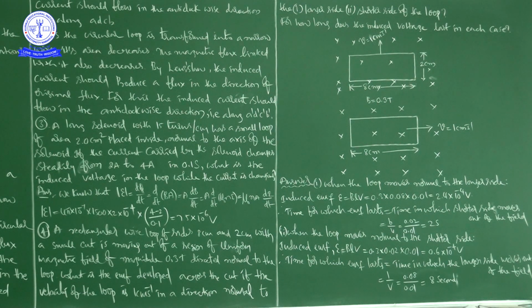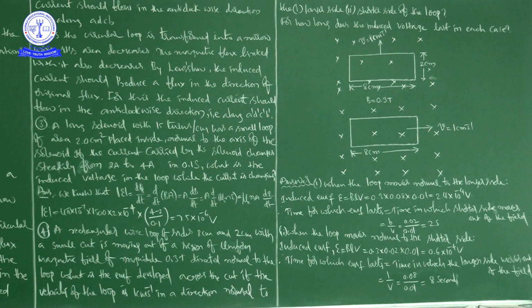A rectangular wire loop of sides 8 centimeters and 2 centimeters, with a small cut, is moving out of a region of uniform magnetic field of magnitude 0.3 Tesla, directed normal to the loop.